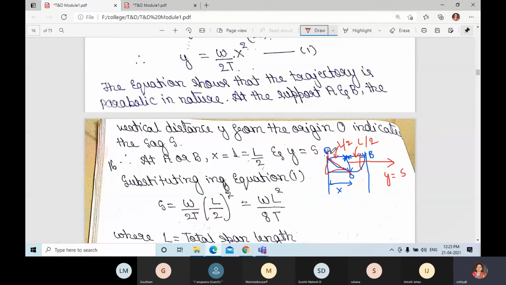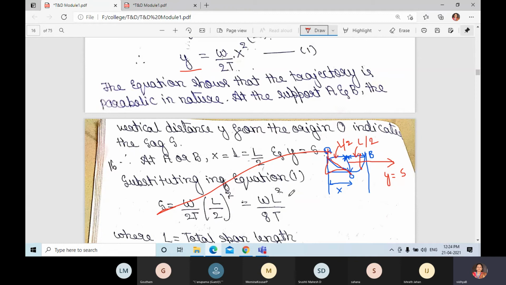If you substitute that, what will you get? S is equal to omega divided by 2T, into L by 2 whole square. Instead of y they have substituted S, and instead of x we have substituted L by 2. So what we get when we substitute is omega L square divided by 8T.